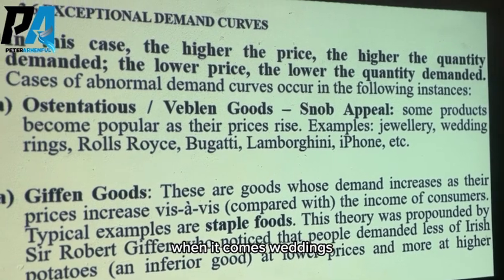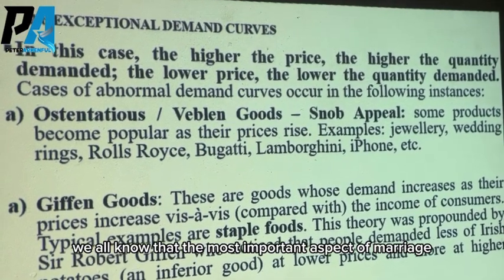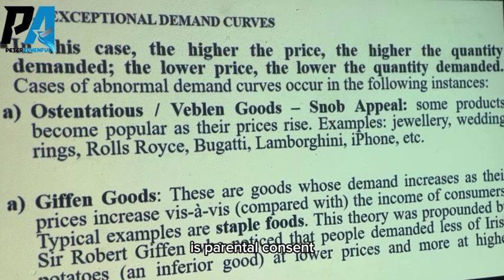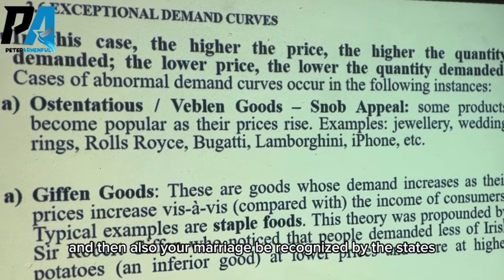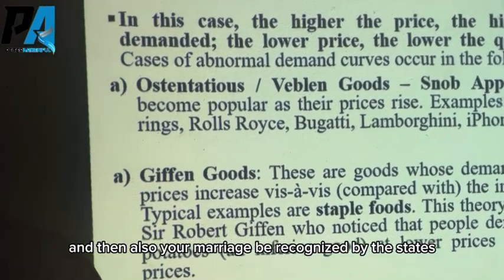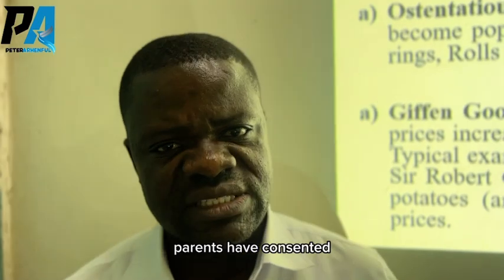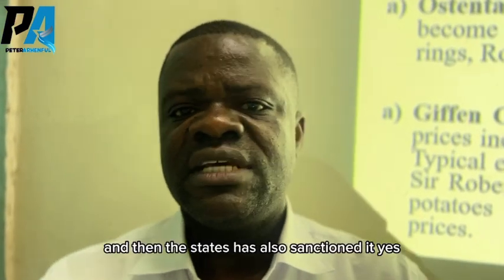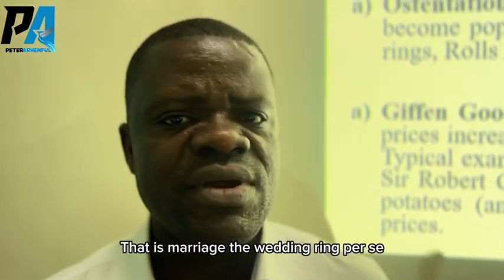When it comes to weddings, we all know that the most important aspect of marriage is parental consent, and then also your marriage being recognized by the state. Parents have consented, and then the state has also sanctioned it. Yes, that's marriage.